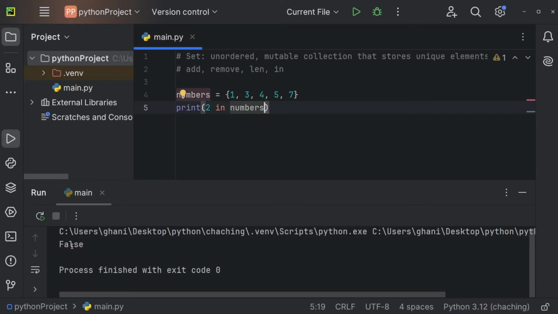And now you can see that we're getting false, so 2 is not in numbers. 1 should be in numbers though. So right now we're getting true. And for sets, it's technically possible to also have strings right here or different data types like true, so booleans and so on. But for sets, you should definitely try to avoid this. So this is something you definitely do not want to do for sets.